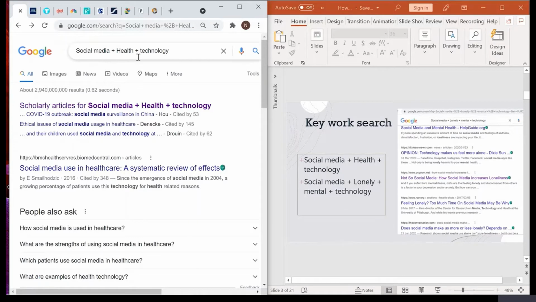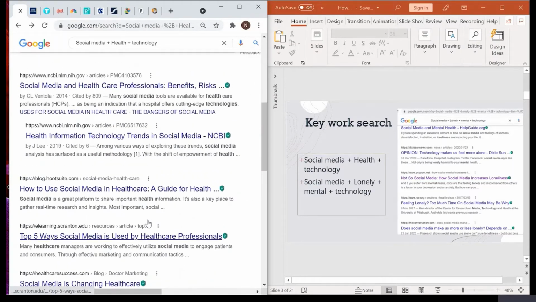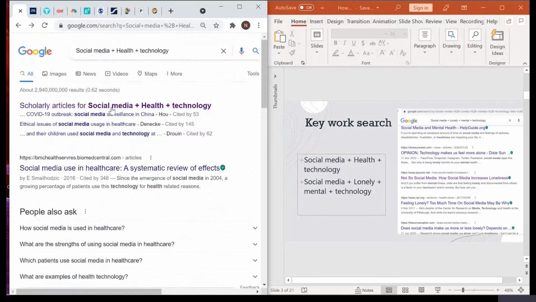By putting in the information like that, you are able to get documents or information related to social media, health and technologies. You can also choose different words to make sure that the information is directly related to the area that you want to research.